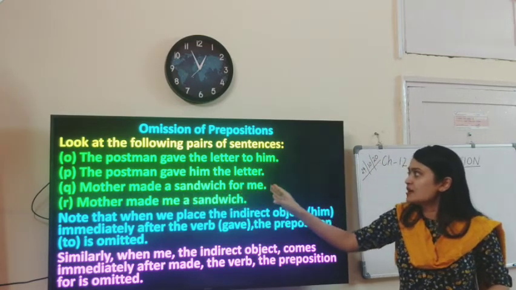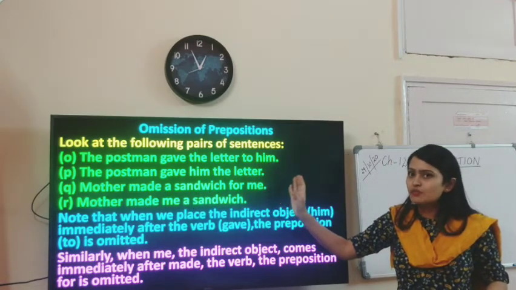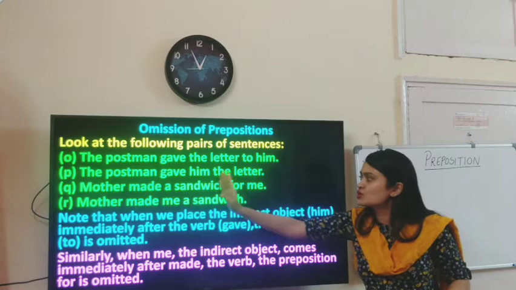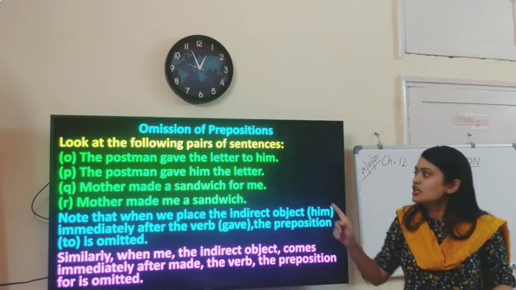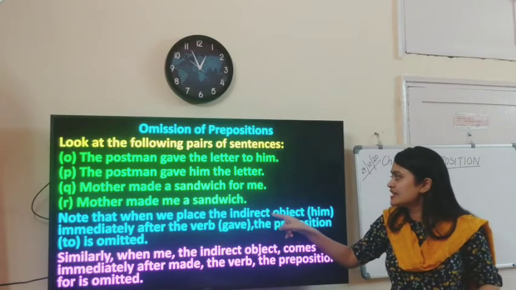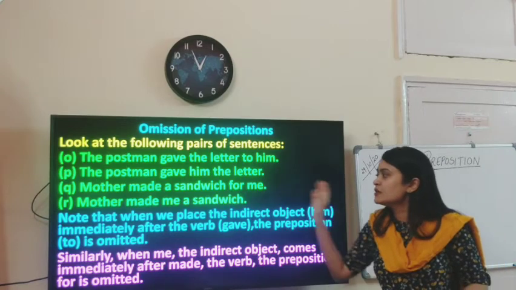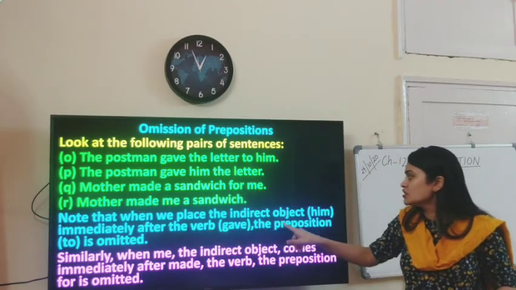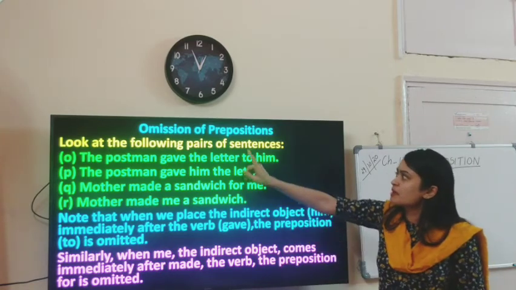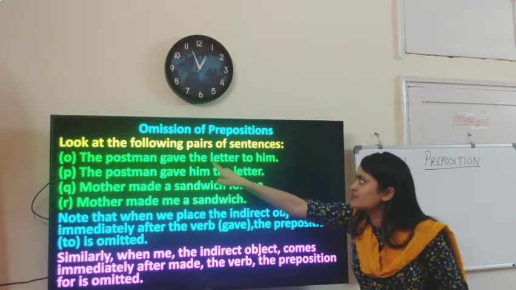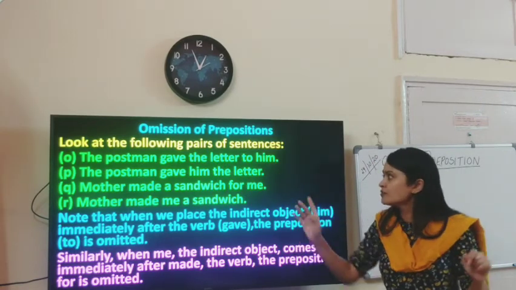Mother made a sandwich for me. Made is the verb. Me is the pronoun. So suppose me goes right next to the verb. Mother made me a sandwich. Okay. Note that when we place the indirect object, that is the pronoun or the indirect object, immediately after the verb, the preposition is not required, it is omitted. So we have the preposition, the postman gave the letter to him. So to is omitted, gone.